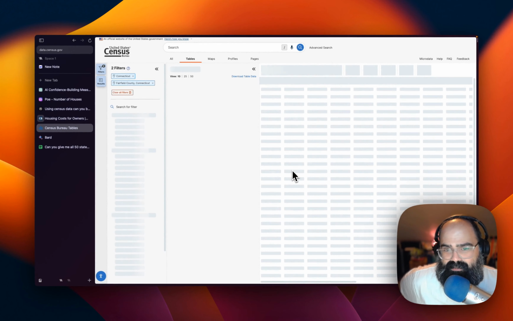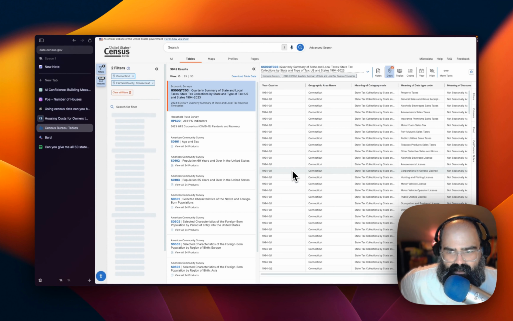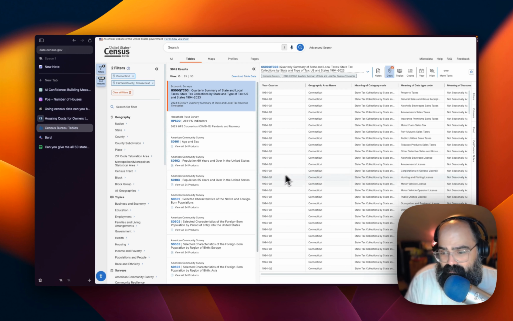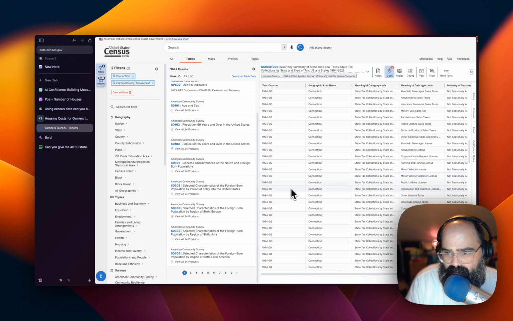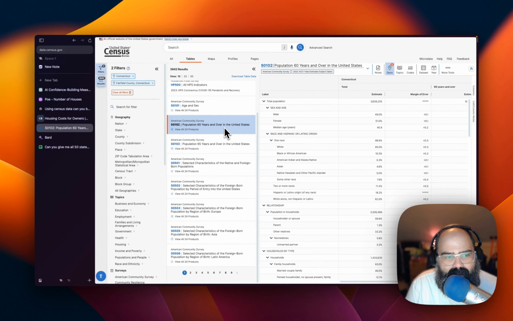Oh, the census data, does it have a way for us to query? Can we query the data side of this? We got filters. All right. Wow. This is great. Population over 60 years old. It's a lot of information in here. I feel like this would be awesome to query.